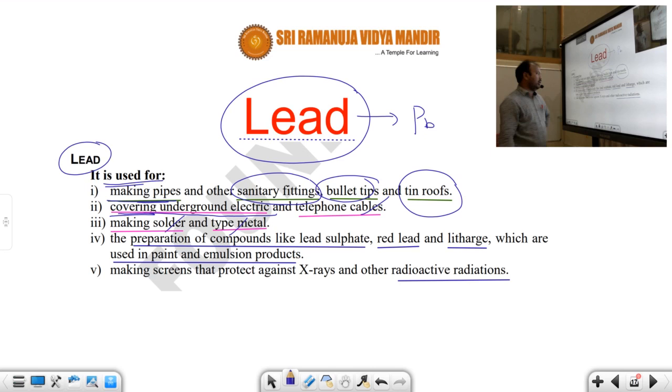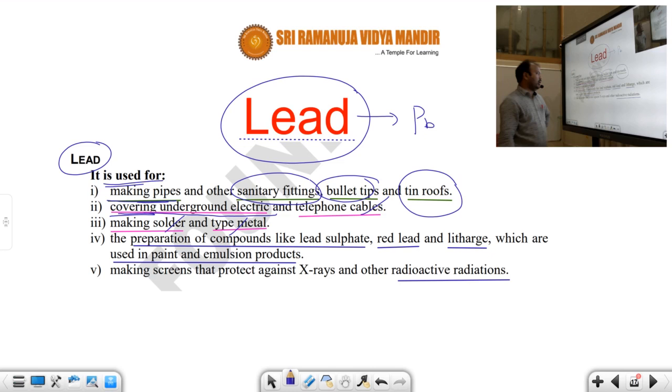The preparation of compounds like lead sulfate, PbSO4, red lead, that is Pb3O4, and litharge.